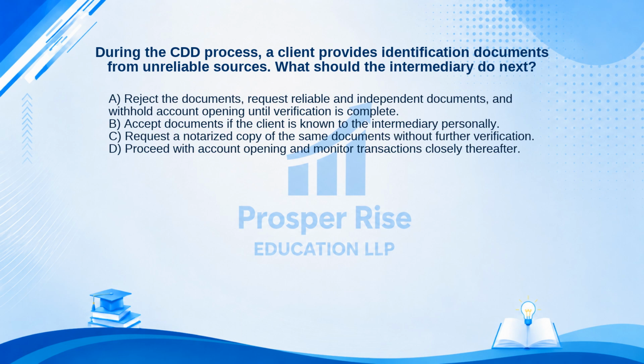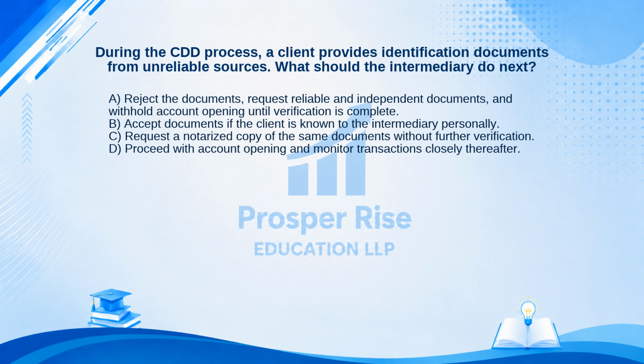Here are your options. A. Reject the documents, request reliable and independent documents, and withhold account opening until verification is complete. B. Accept documents if the client is known to the intermediary personally. C. Request a notarized copy of the same documents without further verification. Or D. Proceed with account opening and monitor transactions closely thereafter. Take a moment to pause the video and decide.